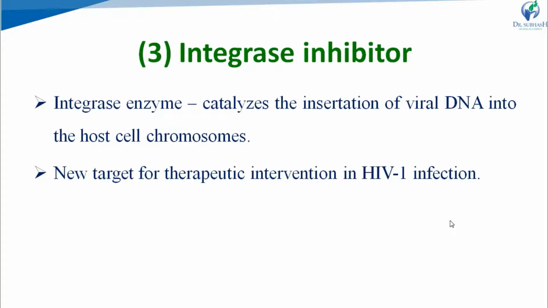The next class is integrase inhibitors. Now, what are integrase inhibitors? They are the drugs which inhibit the enzyme integrase. What is the function of the integrase enzyme? It is the enzyme that catalyzes the insertion of viral DNA into the host cell chromosome, and after that, the viral DNA starts to replicate by using the host cell machinery. Nowadays, it is a new target for therapeutic intervention in HIV-1 infection.